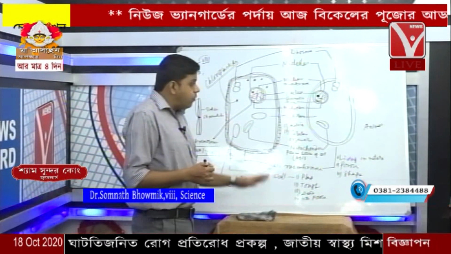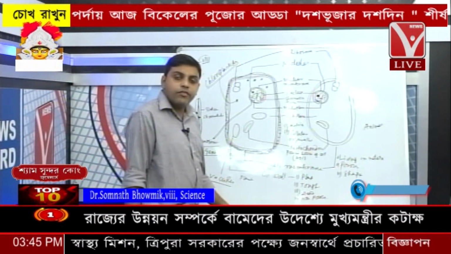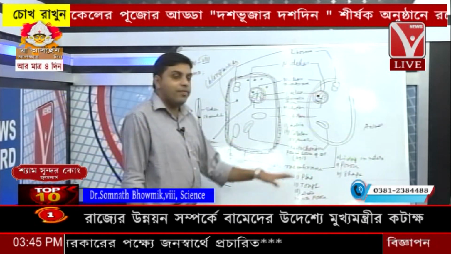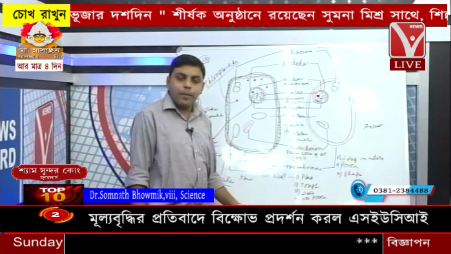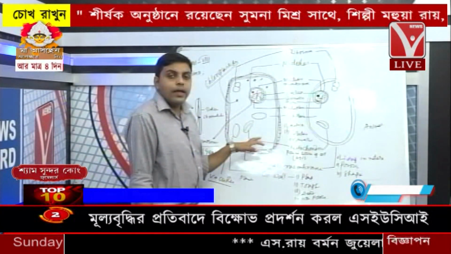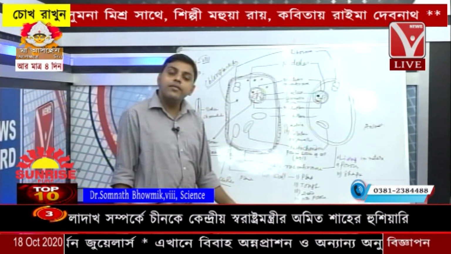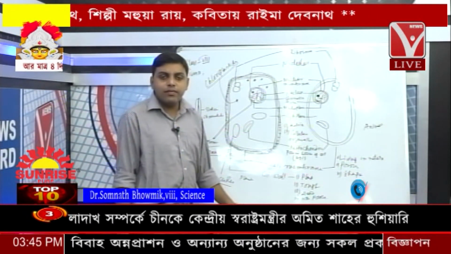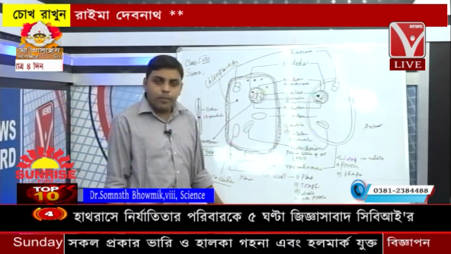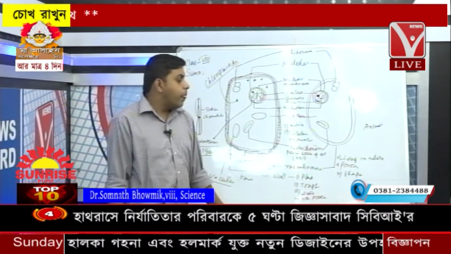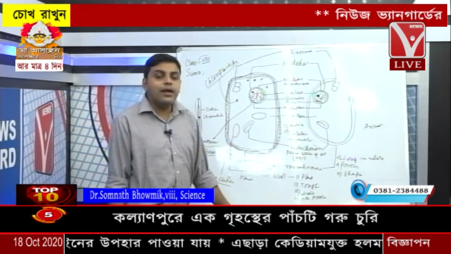Now, a brief look at the structure of the cell: the plant cell and the animal cell. The plant cell is more or less rhomboid in shape, whereas the animal cell is spherical in shape. The plant cell and also the animal cell have a protective covering outside. This protective covering is called the cell membrane. The cell membrane is highly porous and living in nature, and because of this porous nature, biomolecules can exit and also enter.